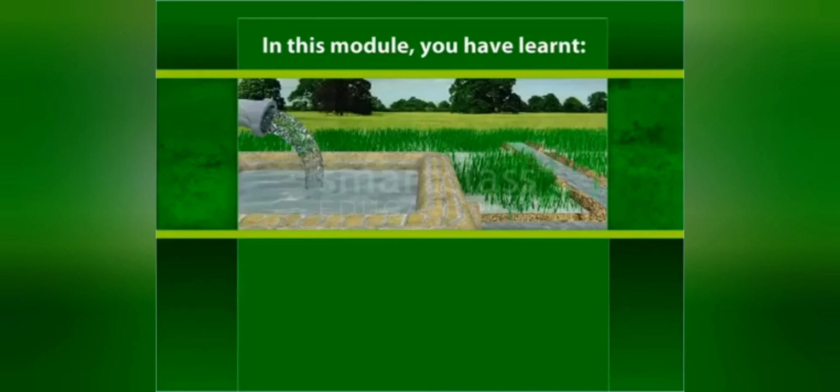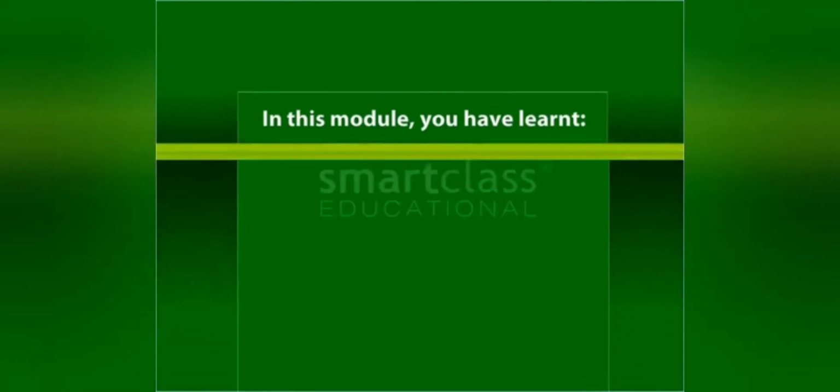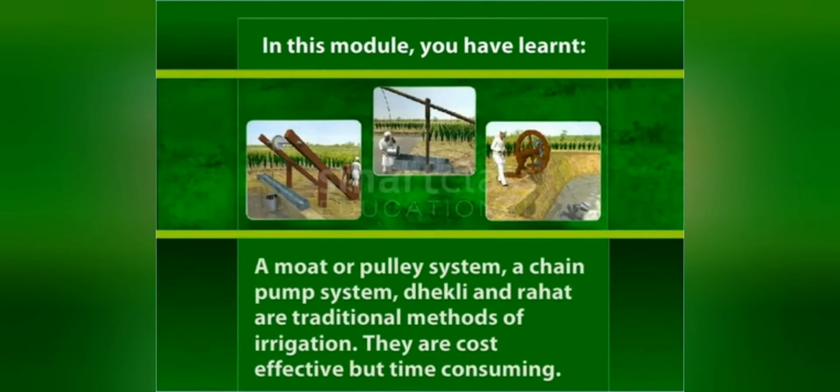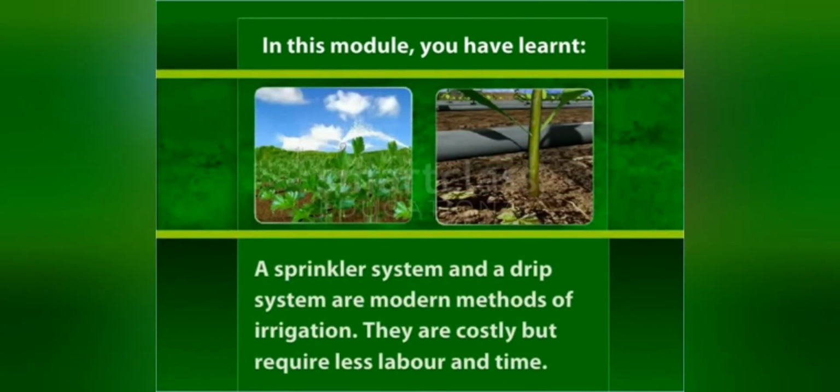In this module you have learned: irrigation is the artificial method of supplying water to crop fields to assist crop production. A motor pulley system, a chain pump system, Dhekli and Rahat are traditional methods of irrigation. They are cost-effective but time-consuming. A sprinkler system and a drip system are modern methods of irrigation. They are costly but require less labor and time.